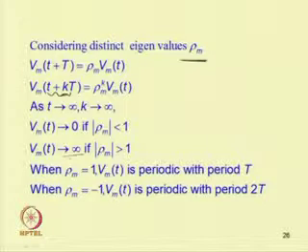When rho m equal to 1, V m is periodic with period T, and when rho m equal to minus 1, V m is periodic with period 2T.